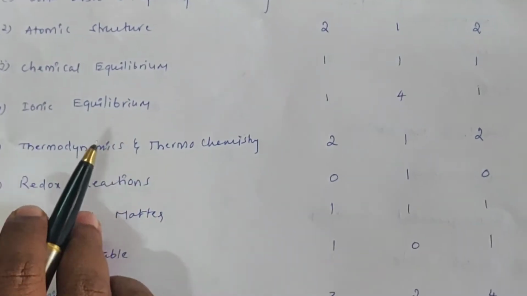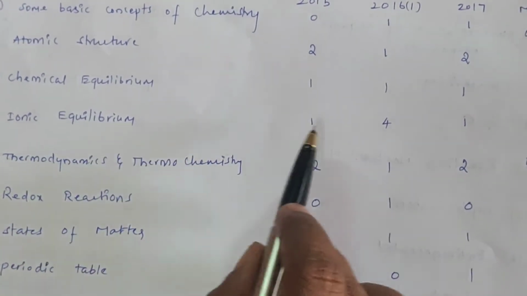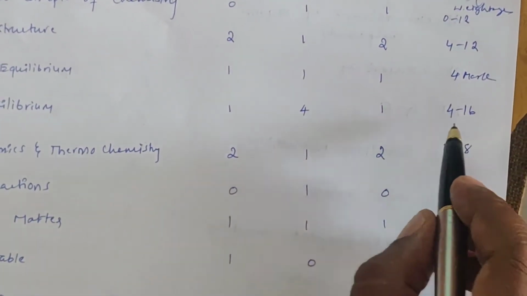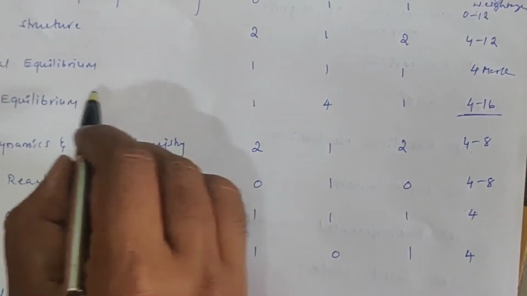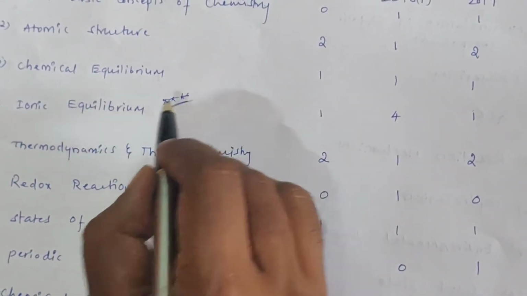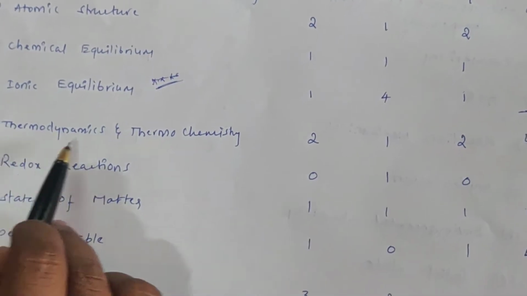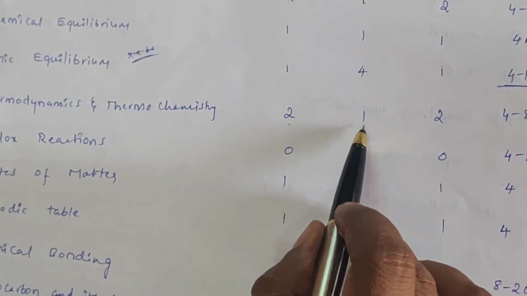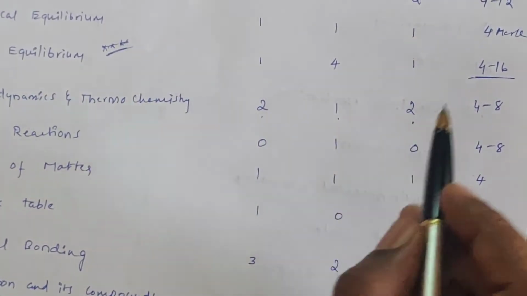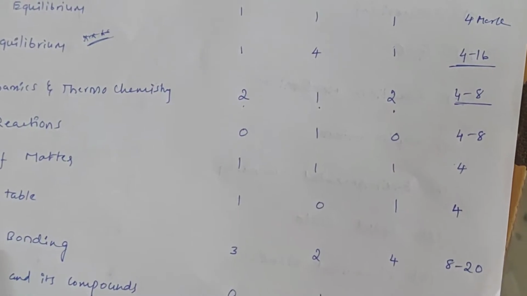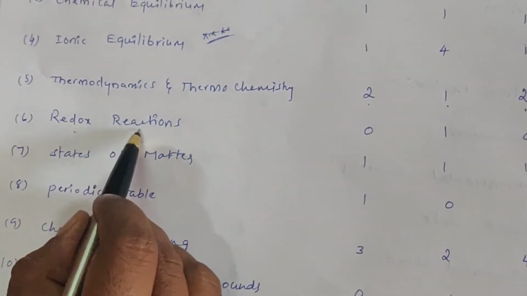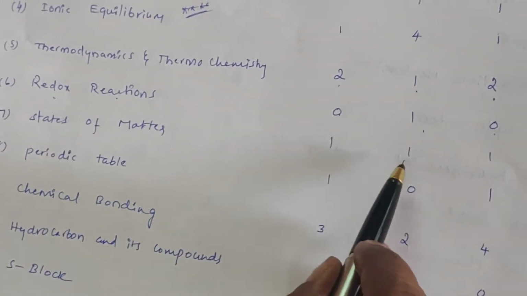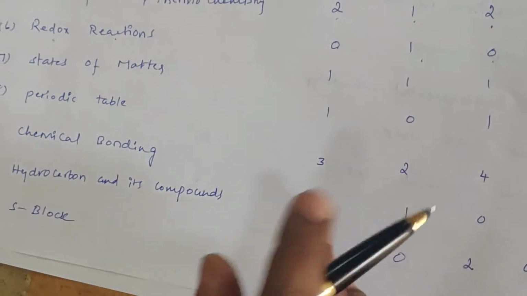Next, the fourth unit is ionic equilibrium. 1, 4, 1, so 4 to 16 marks. Observe that this is a very important chapter. Next, thermodynamics and thermochemistry: 2015, 2; 2016, 1; 2017, 2, so 4 to 8 marks in this chapter. Next, redox reactions: 0, 1, 0, so 4 to 8. States of matter: 1, 1, 1, so 4 marks are expected.